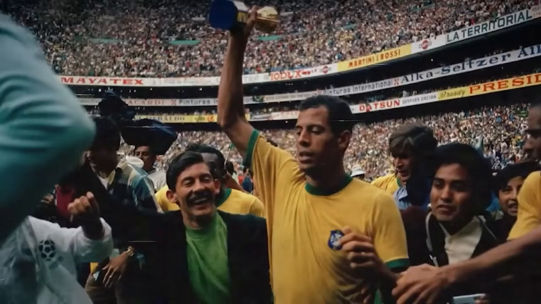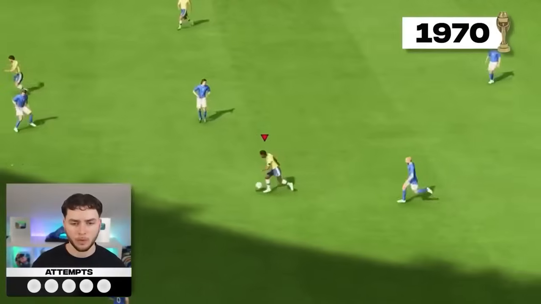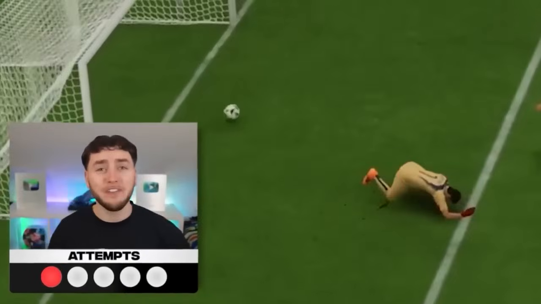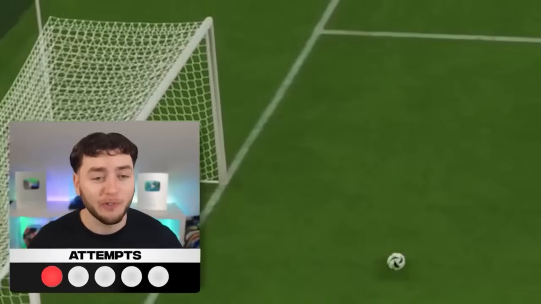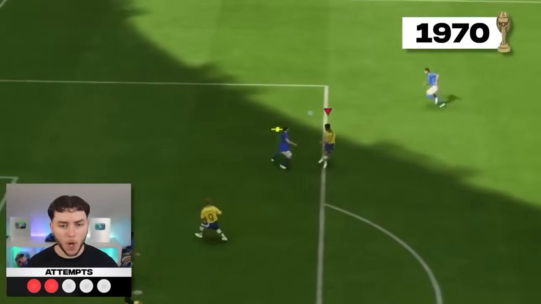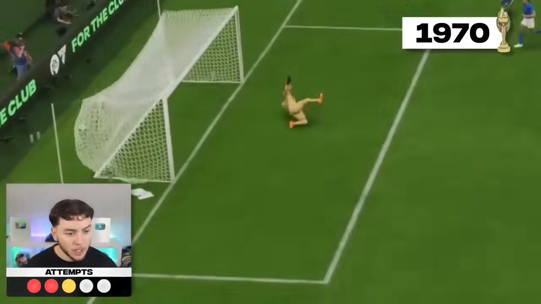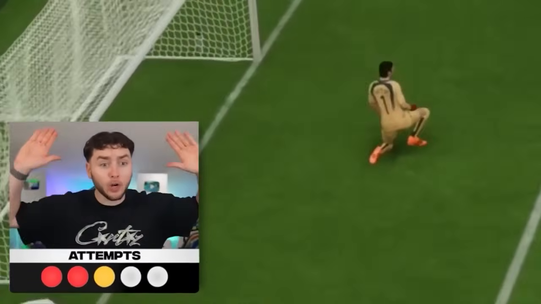A very famous goal, which helped Brazil win once again another World Cup. And attempt number 1 went like this. Carlos Alberto, no! That's a great first attempt, but he's used his wrong foot. Let's not even talk about the second attempt. Oh my god, this could be it. Trivela, please! Trivela! Oh my god, that might be it.